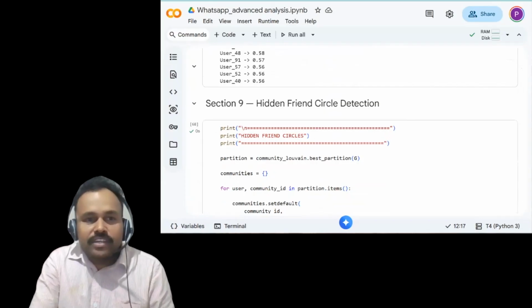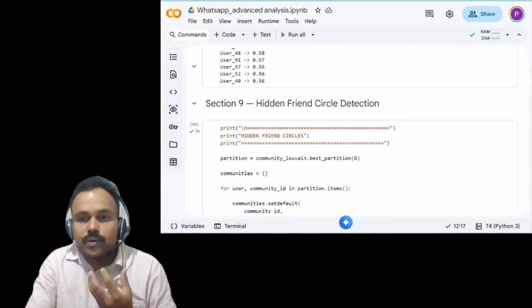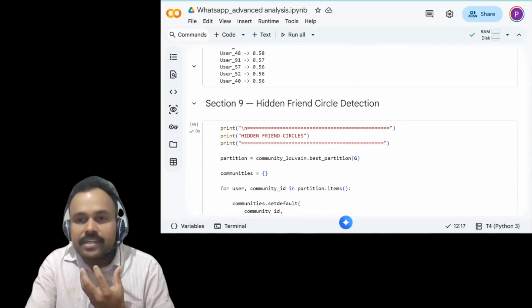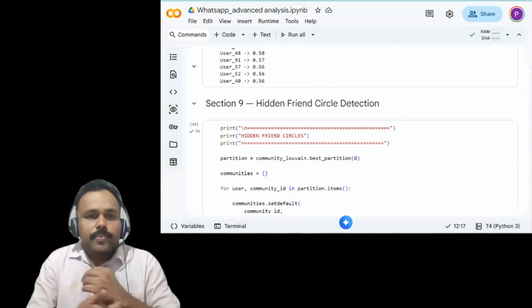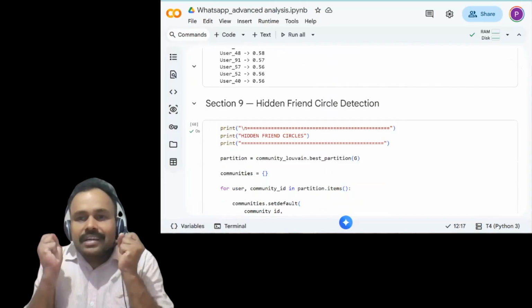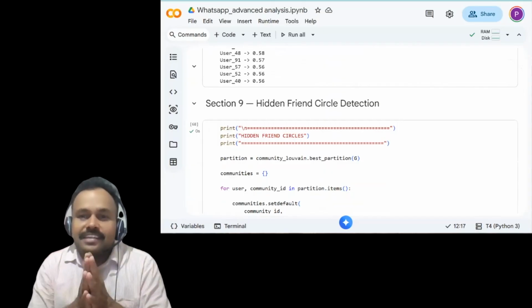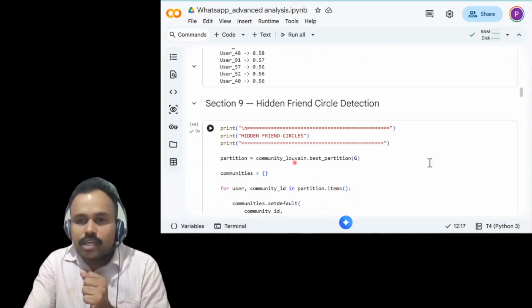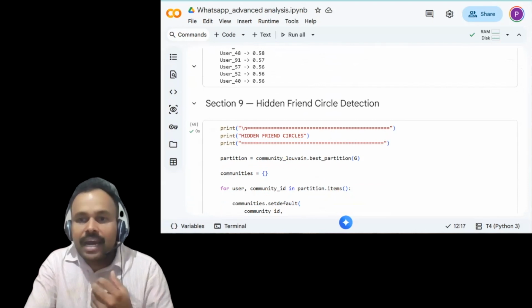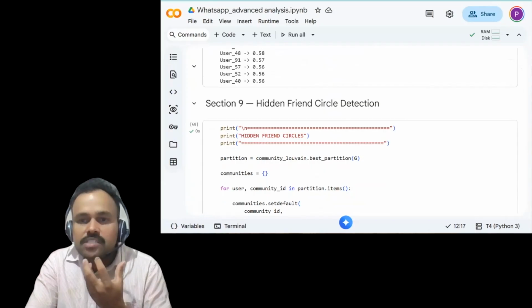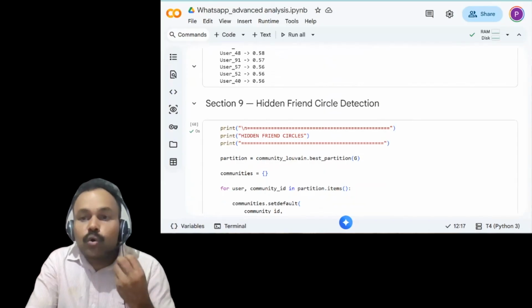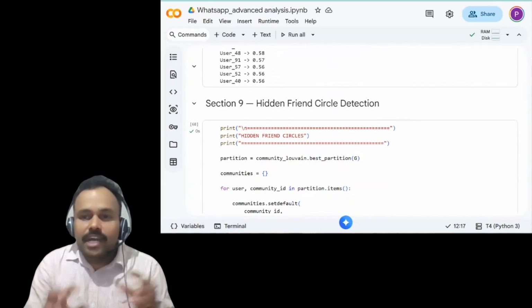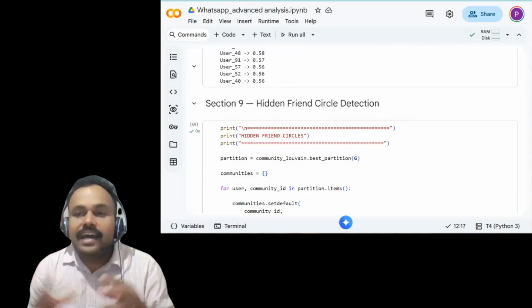After that we are going to find the hidden friend circles. What exactly is hidden friend circle determination? Every group naturally forms smaller friend circles and close communities. The Louvain community algorithm identifies groups of users who interact more frequently with each other, helping to find friend circles and relationships.